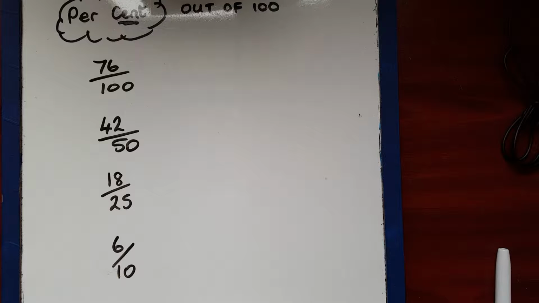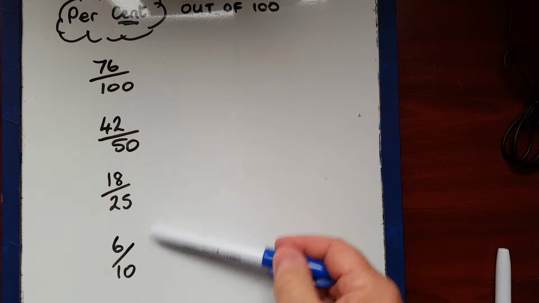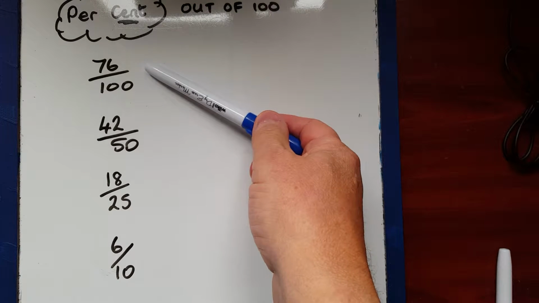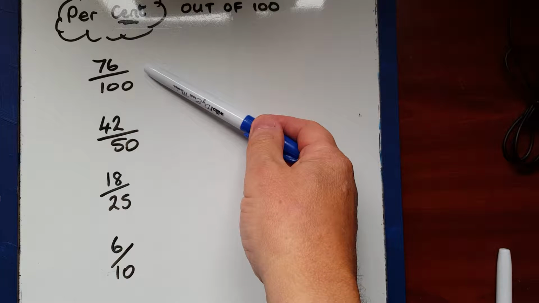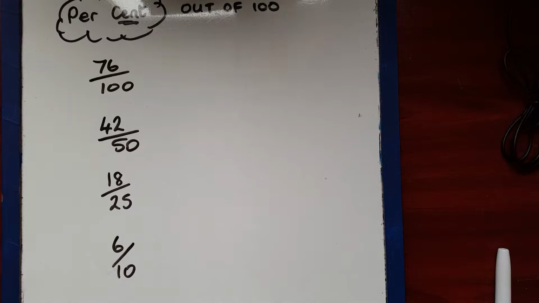But is it relevant that this person got 4 questions wrong, whereas this person got 8 questions wrong, and this person got a lot more questions wrong? Is it relevant because they answered a different number of questions in the first place? So it's impossible to just compare straight out by looking at them. That's the point of percentages. If we turn them all into percentages and we say that they were all out of 100, suddenly it's much easier to solve the problem.